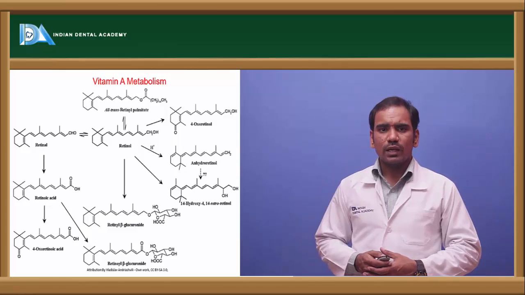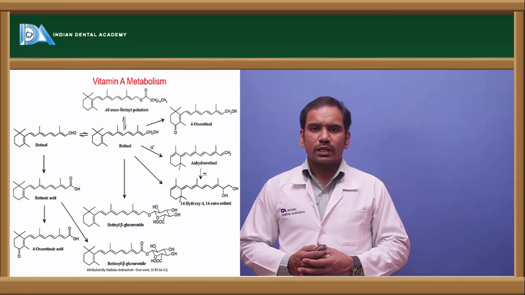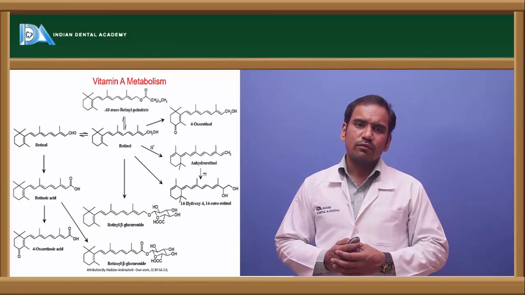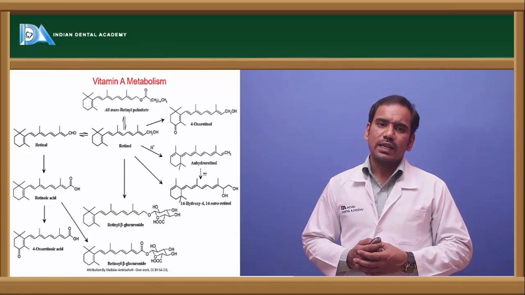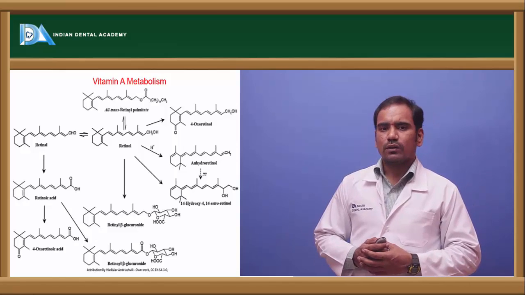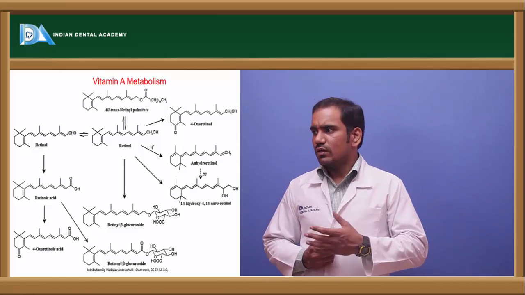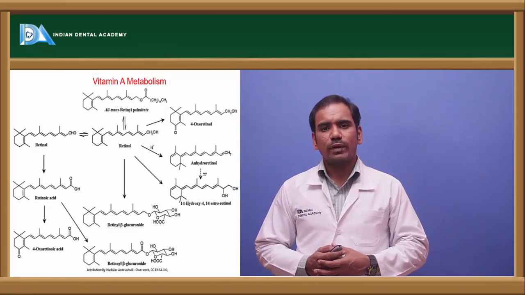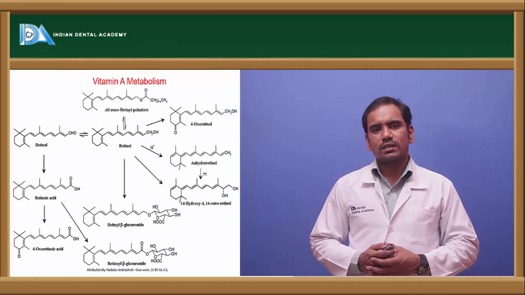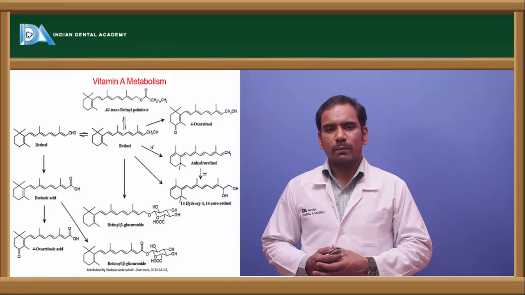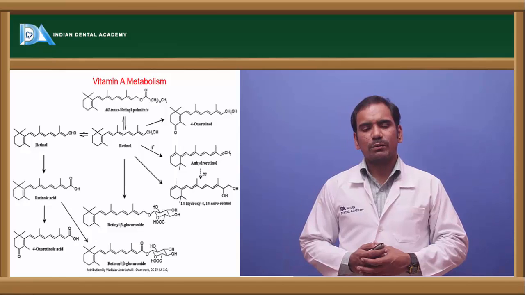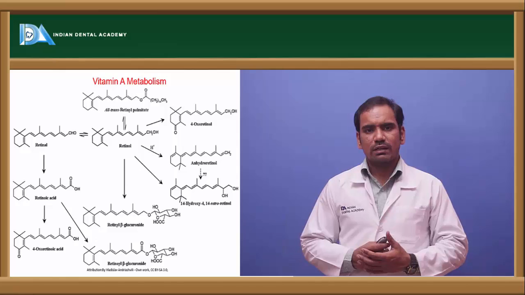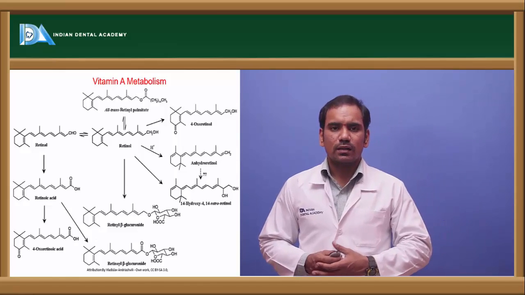Right? And now coming to vitamin A metabolism. It exists in three forms, as we discussed: retinal, aldehyde form, retinol, alcohol form, and retinoic acid. Whatever retinal we take is in the form of beta carotene. Beta carotene is nothing but a provitamin A. So the provitamin form of vitamin A is beta carotene. That beta carotene undergoes cleavage and is converted into retinal.